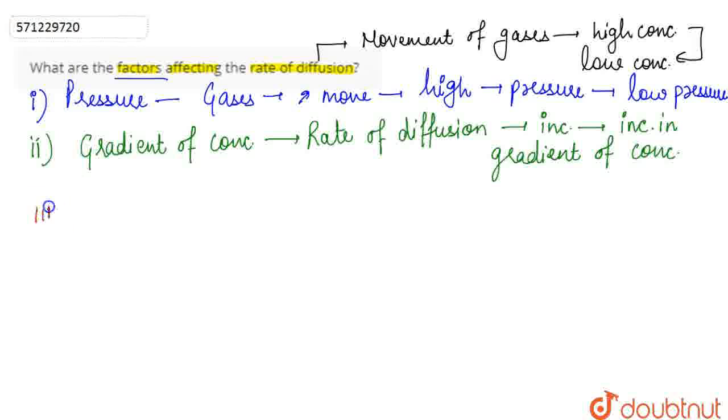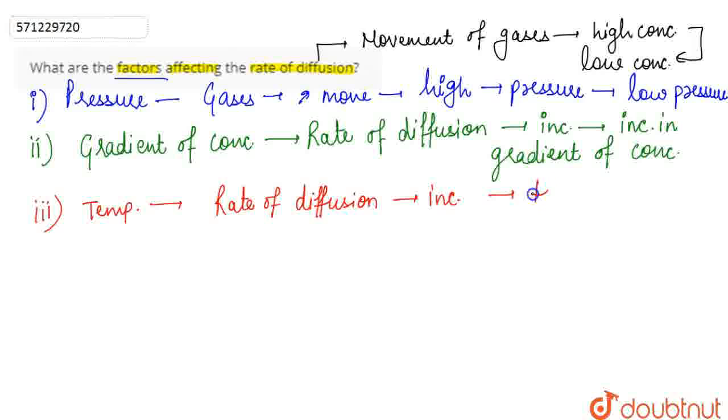Then the third factor that affects the rate of diffusion is the temperature. If we talk about temperature, the rate of diffusion increases as the temperature increases. So on increasing the temperature, the rate of diffusion also increases.